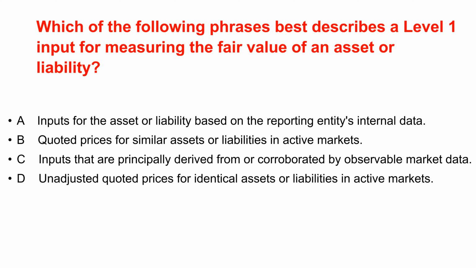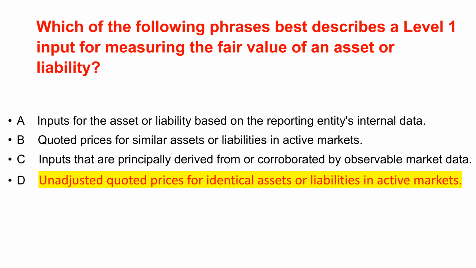Next question. Which of the following phrases best describes a level 1 input for measuring the fair value of an asset or liability? The correct answer is D. Level 1 inputs are direct, unchanged prices from active markets for identical items.